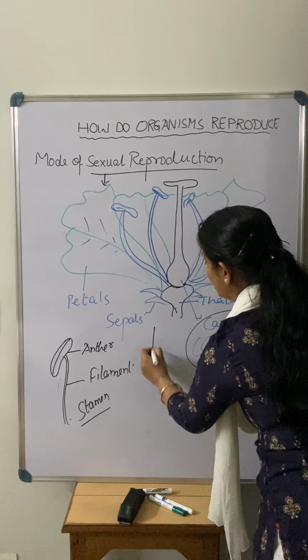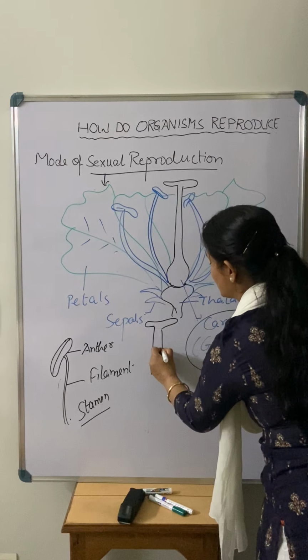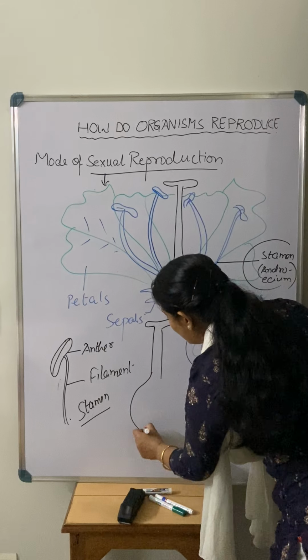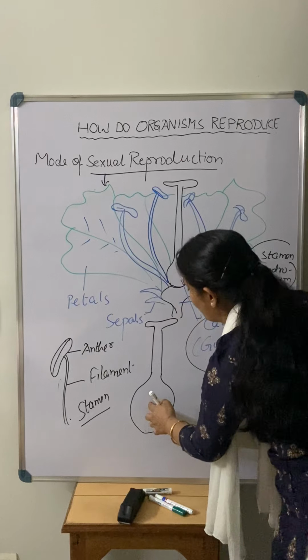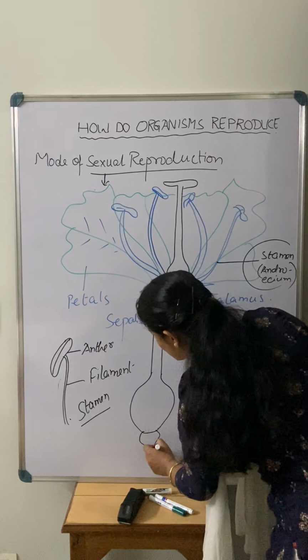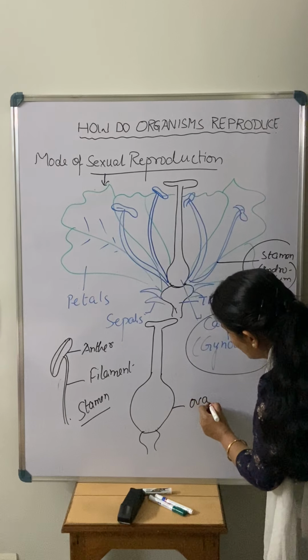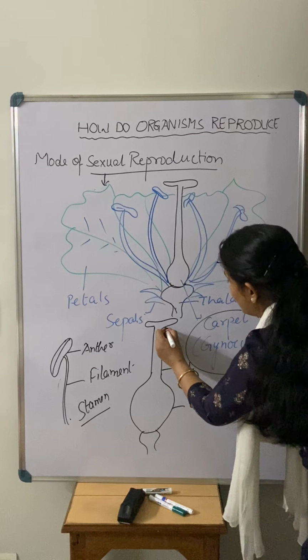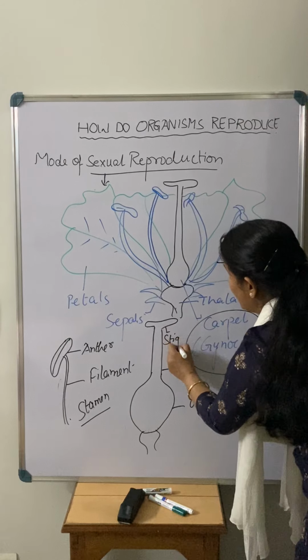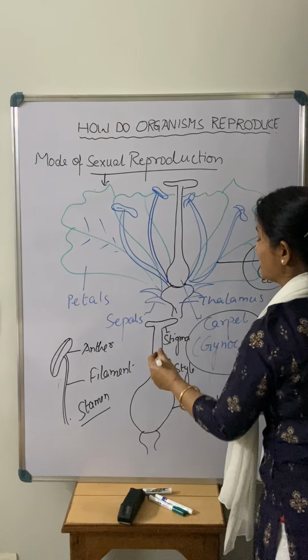The top part of the carpel is known as the stigma, right? After that the long part is known as the style, and the swollen base part of the carpel is known as the ovary. So this is the ovary, this is the style, and this is the stigma, right? Stigma is the receiving part.